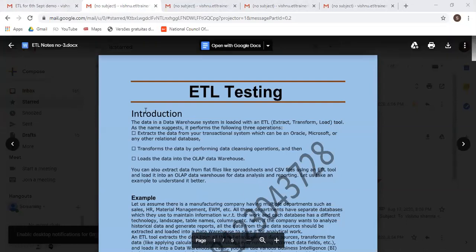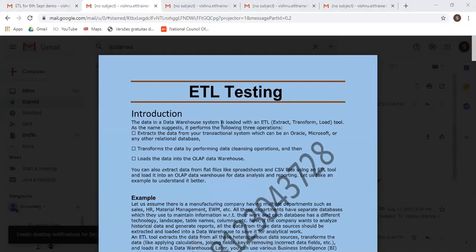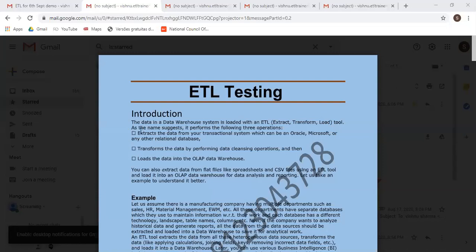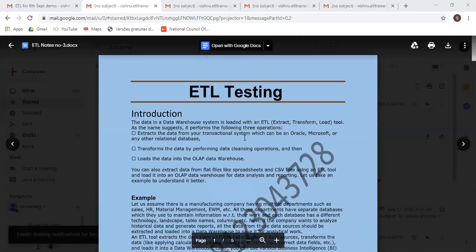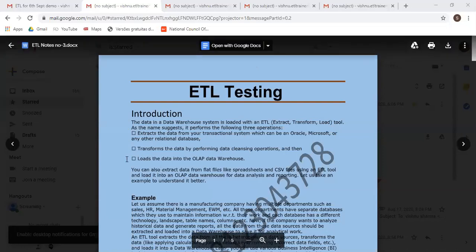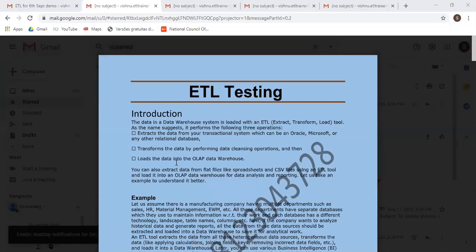The data in the data warehouse system is loaded with the ETL tool. As the name suggests, it performs three operations. Extraction means extract the data from your transactional system. Then transform the data by performing the data cleansing operation, and then load the data into the OLAP data warehouse.